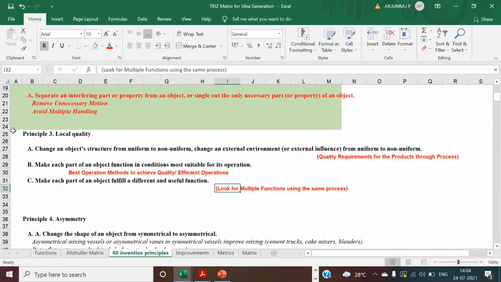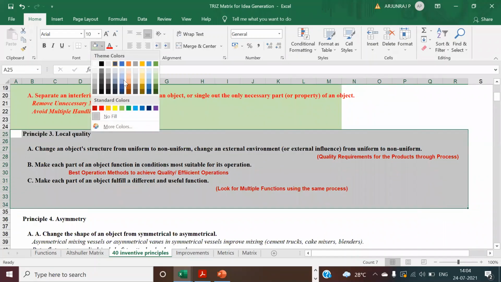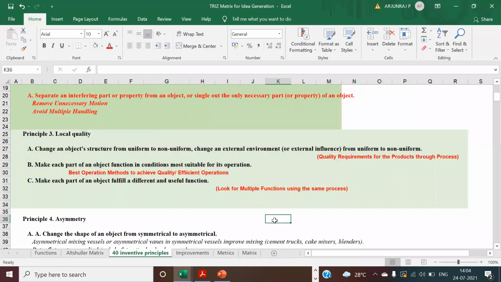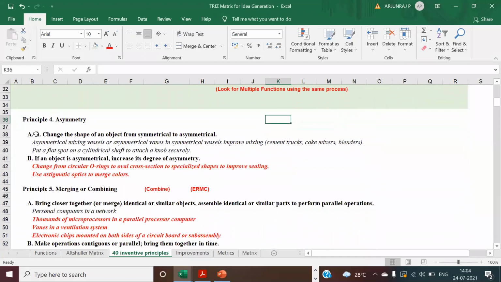The fourth principle is going to be asymmetry. You are going to change the shape of the object from symmetrical to asymmetrical. Suppose you have the hopper, or the vessel kind of mixing area. If you have any symmetrical shape, you can change it to an asymmetrical shape to improve the mixing. So here you are going for a blending kind of thing where you can look for it.